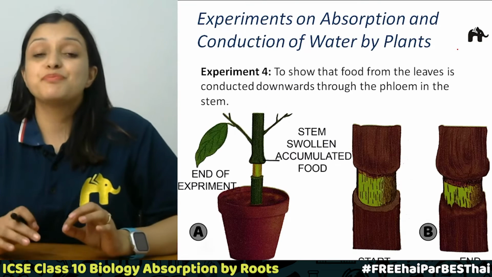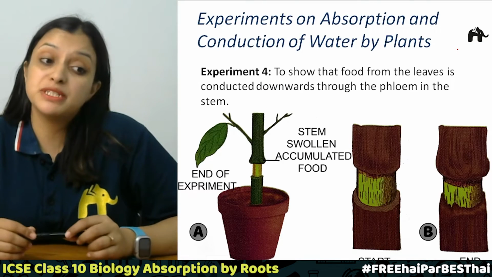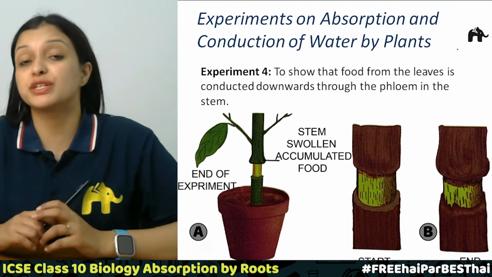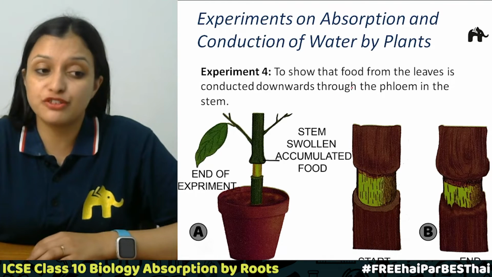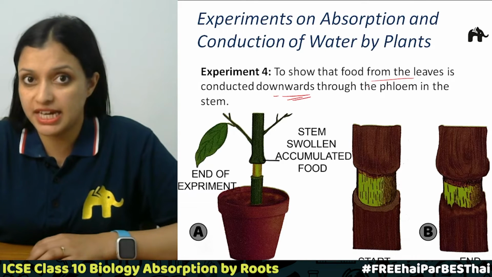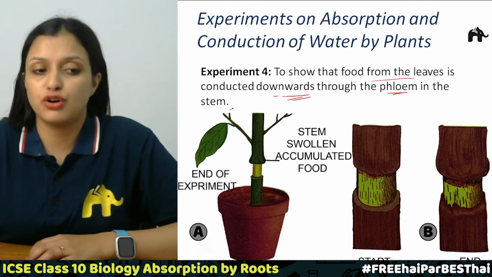Another important experiment on absorption and conduction of water by plants is the experiment to show that food from leaves is conducted in the downward direction through the phloem of the stem.